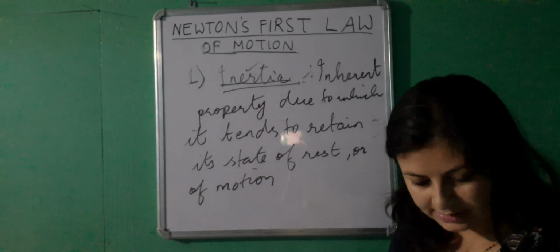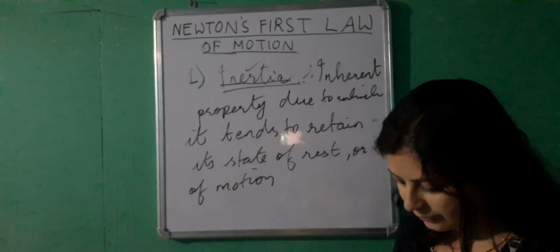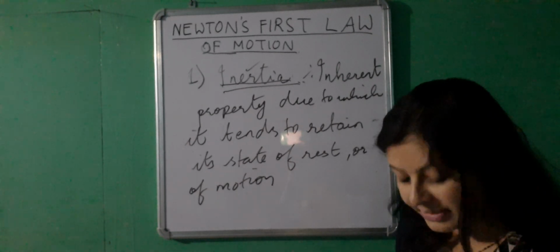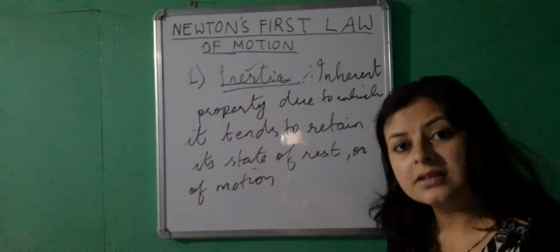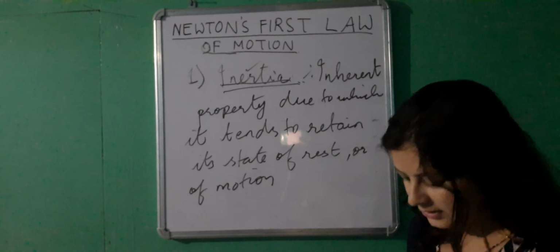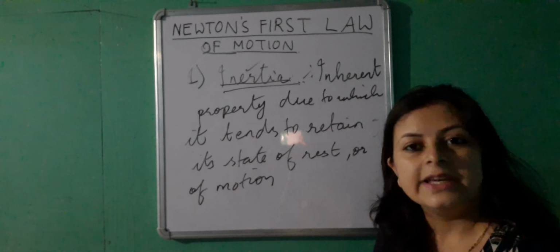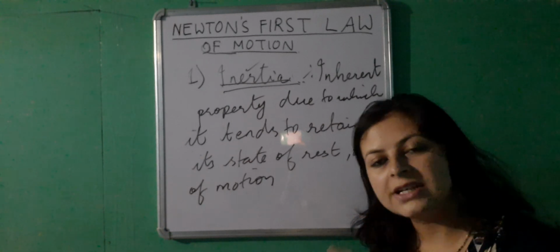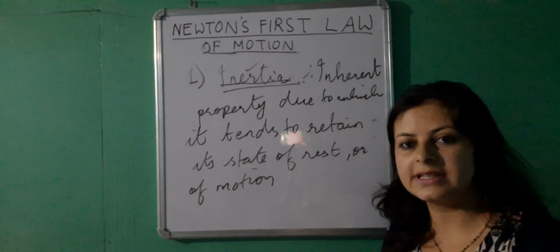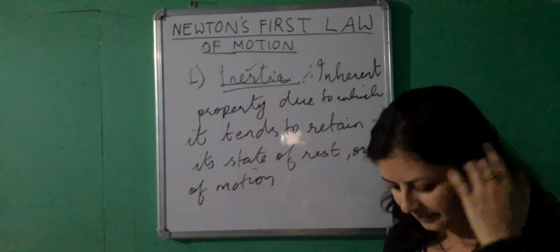Now what is inertia of rest? Inertia of rest means the property of a body by which it will remain at rest unless an external force is applied to change its state of rest. So inertia of rest is a property of a body due to which it will try to remain in the state of rest as long as there is no force acting on the body.